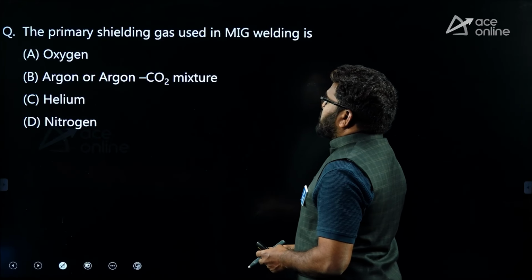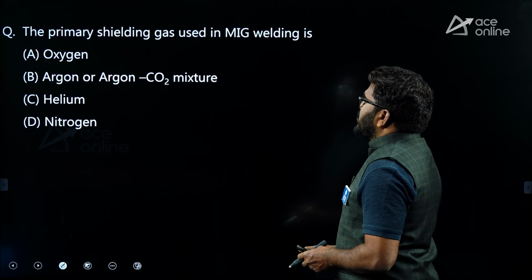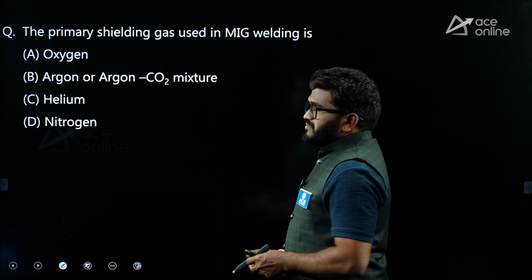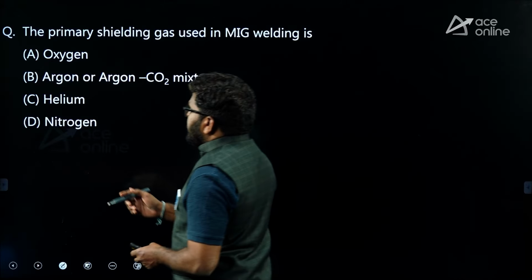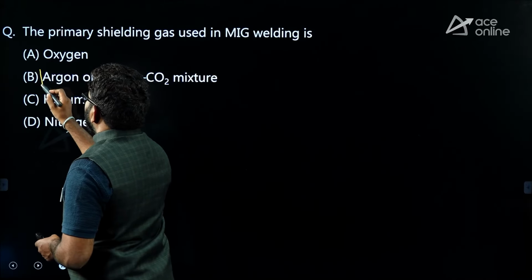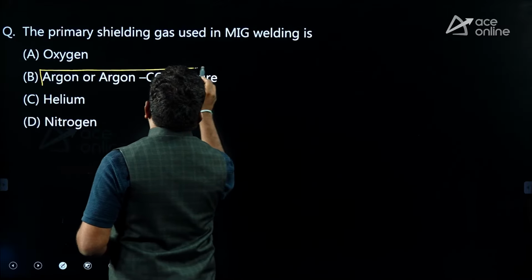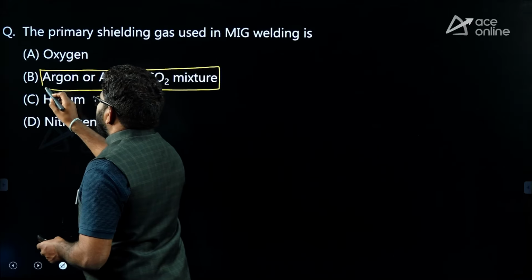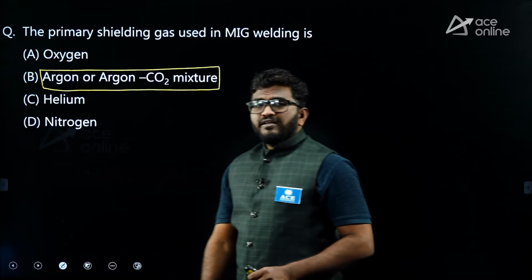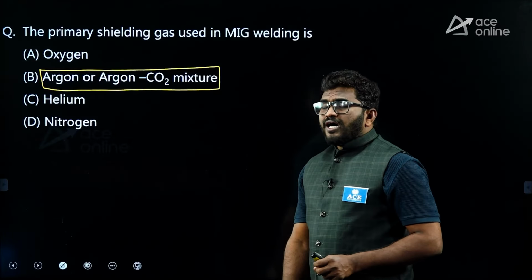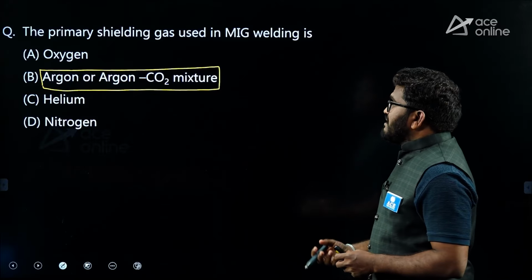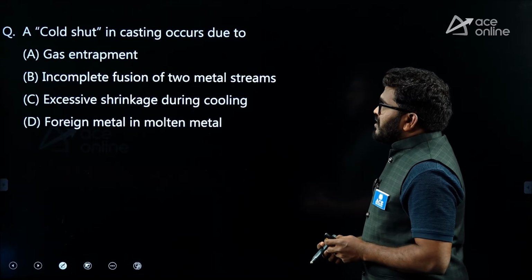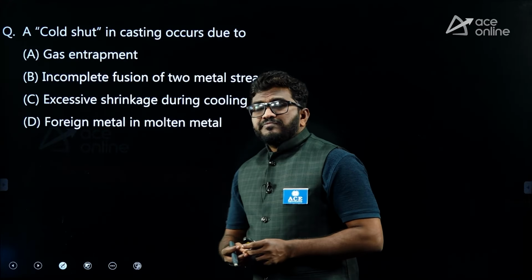Next, the primary shielding gas used in MIG welding. In MIG welding, the primary shielding gas is either argon or argon along with carbon dioxide. We can use both. So argon, or an argon plus carbon dioxide mixture, can be used as a shielding gas.